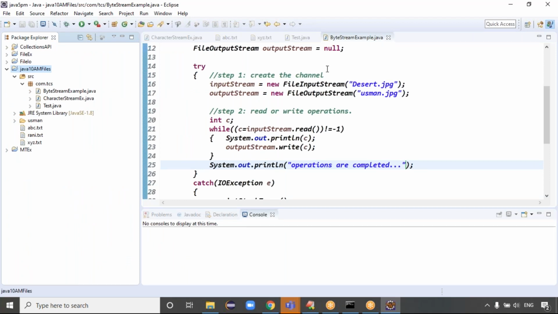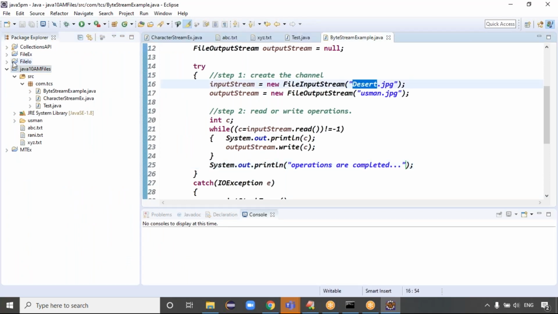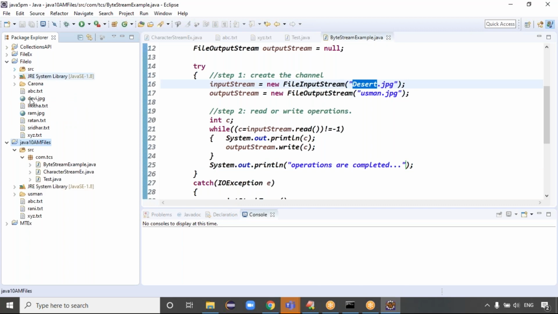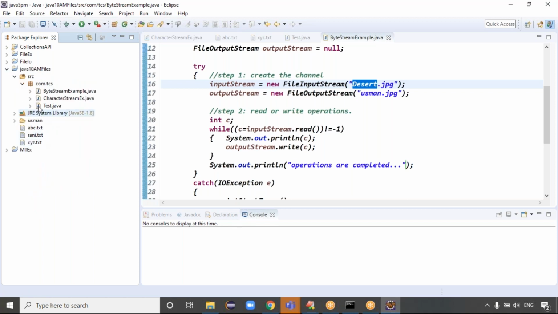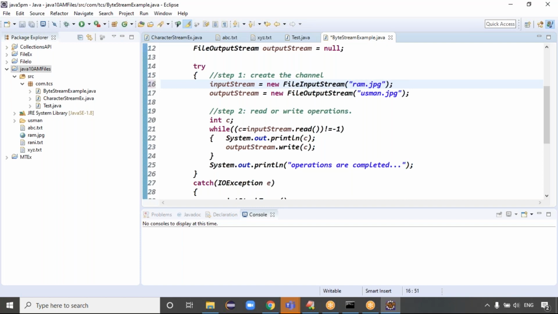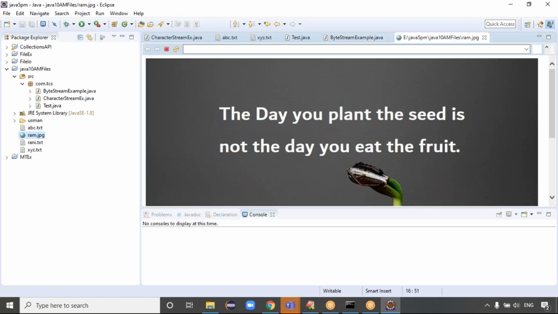First of all, to read the data, I think the desert.jpg file is required. But let me copy the data from the previous project, because the desert.jpg file is not available, it seems. You can take the rom.jpg file. You just have to place the jpg file directly in the project folder. What is the jpg file, guys? The rom.jpg file. So I can read the data from which file, guys? Yes, the rom.jpg file, right? Exactly. So what is the rom.jpg file? It contains information, basically an image, guys.